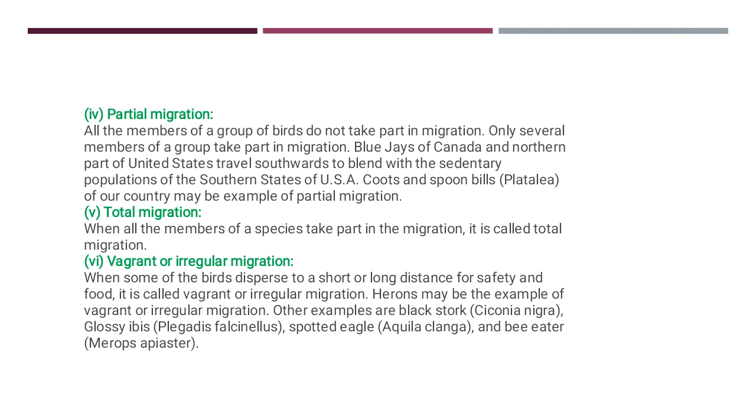The next one is vagrant, also known as irregular migration, when some birds disperse to short or long distances safely for food. It is called vagrant migration or irregular migration. For example, herons. Other examples also included are black stork, or Ciconia nigra, glossy ibis, spotted eagles, and bee eaters.